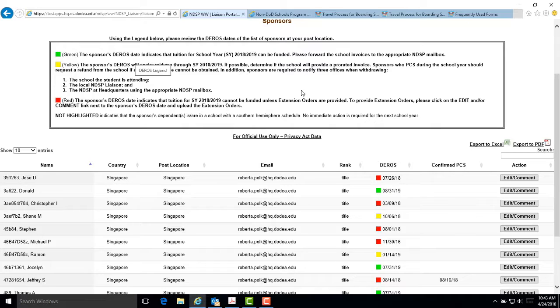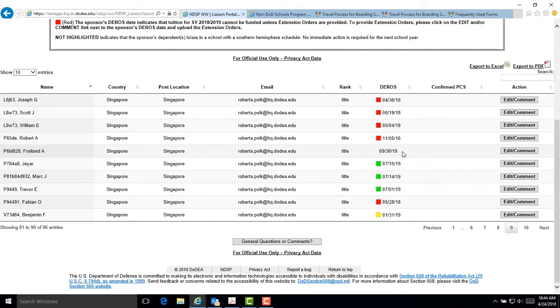If the sponsor's DoDEA's date is expired, or color code red, extension orders must be provided to become eligible for NDSP funding. Extension orders can be uploaded in the sponsor portal. If the sponsor's DoDEA's date has no color coding, this indicates that the sponsor's dependent is in a school with a different calendar schedule, and there is no immediate action required for the next school year. In this example, the sponsor whose DoDEA's has no color coding has children attending schools on a southern calendar. In addition to the liaison portal, every sponsor has a sponsor portal where registration in the NDSP can be accomplished.